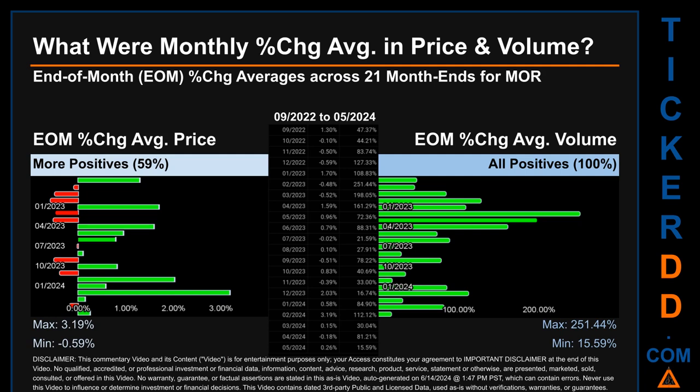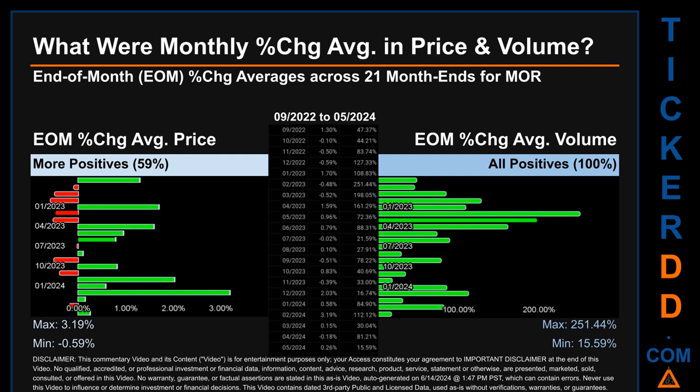From 09/2022 to 05/2024, 13 out of 21 month ends had a positive percentage change in average price. That is, 59% of month ends saw a positive percentage change in average price. In terms of volume, 22 out of 21 month ends had a positive percentage change. That is, 100% of month ends saw a positive percentage change in average volume.